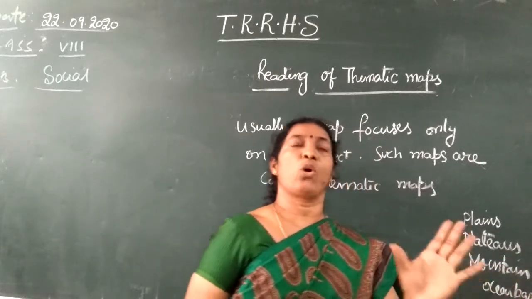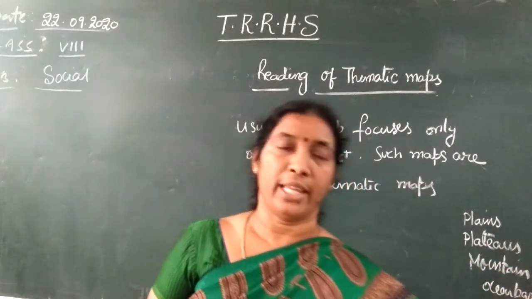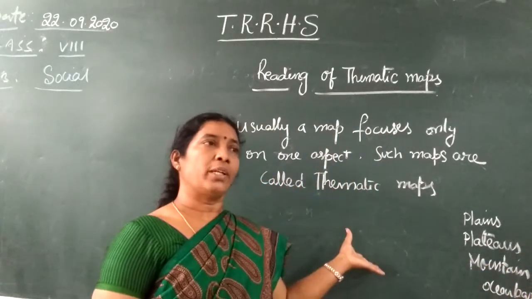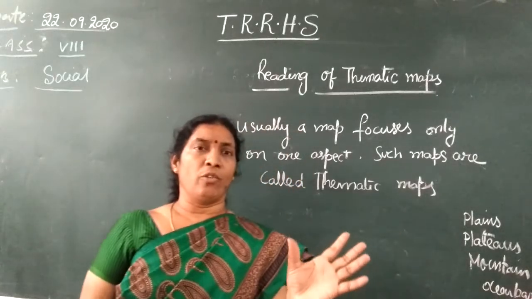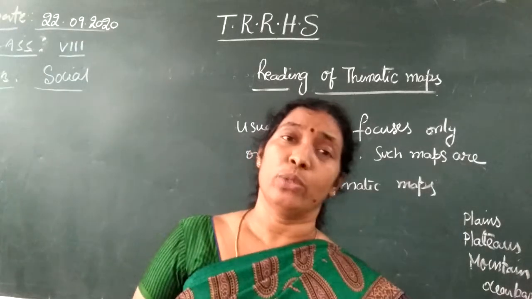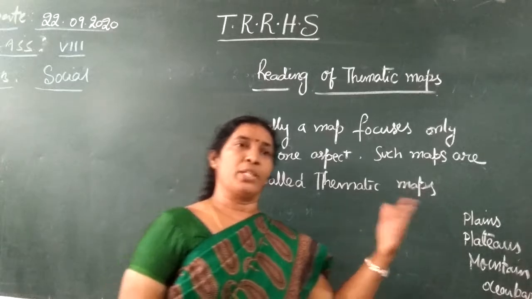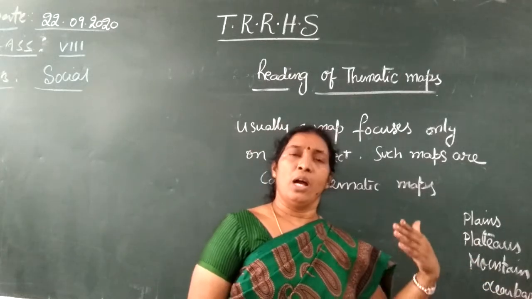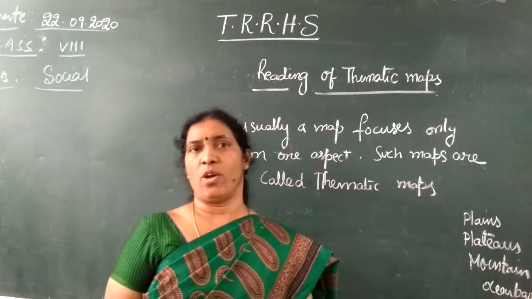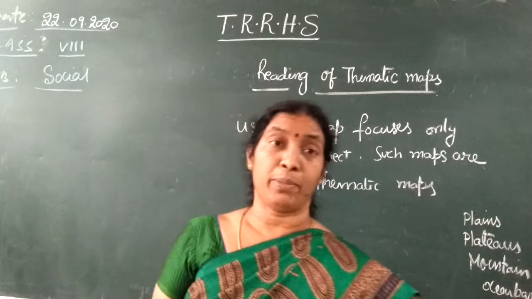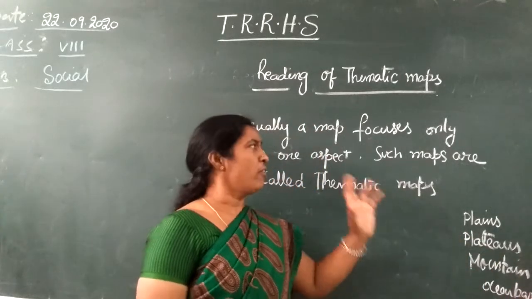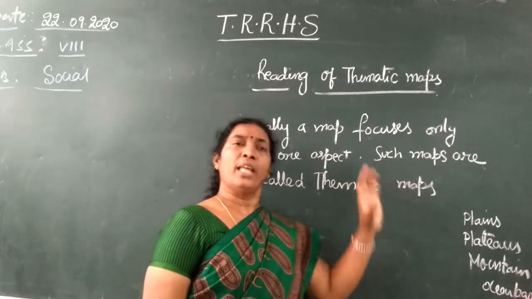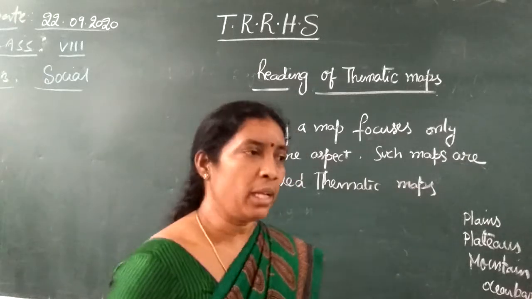For example, the soils of a particular area, or population of a particular geographical area, or whether this land is used for agriculture or commercial crops, or for water reservoirs, or for residential purposes, how they are using the land. Such only one aspect it shows, and those maps are called thematic maps.